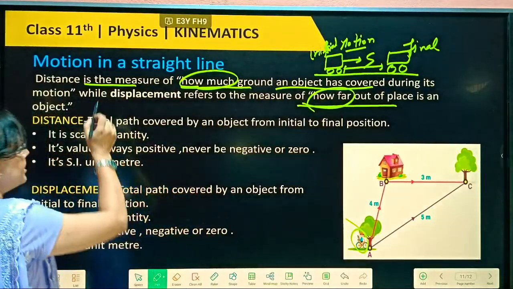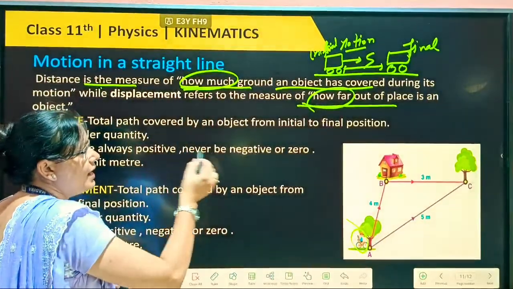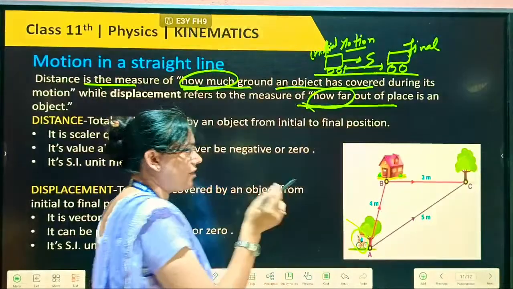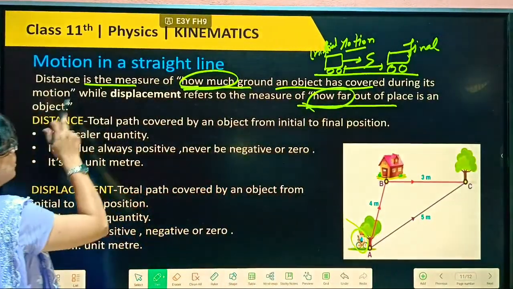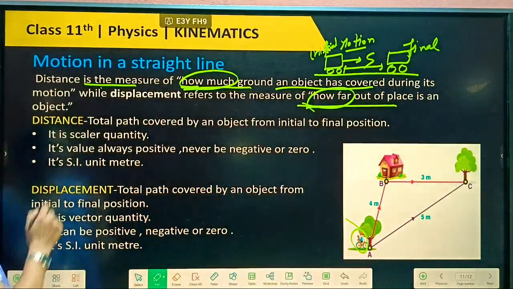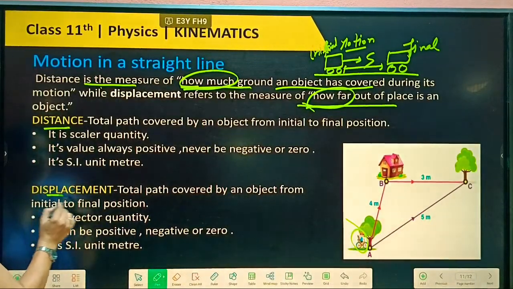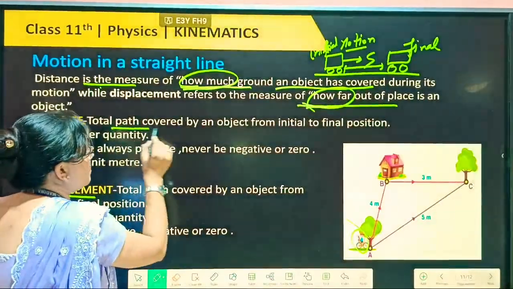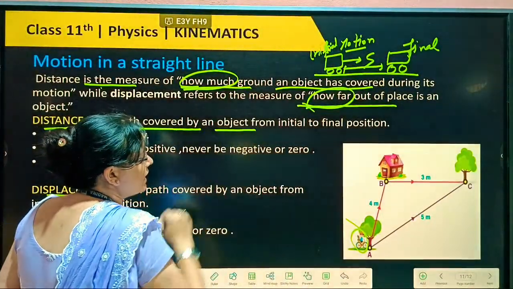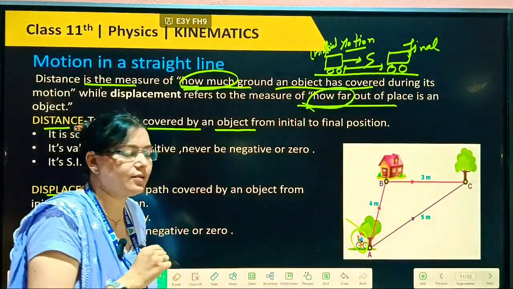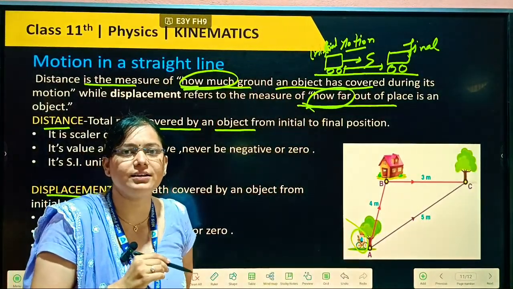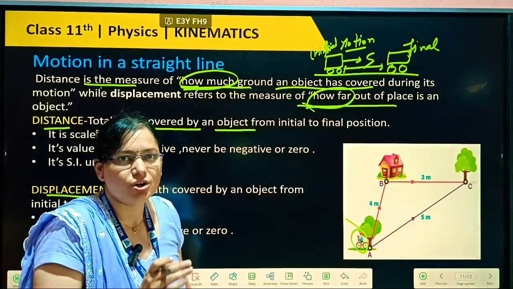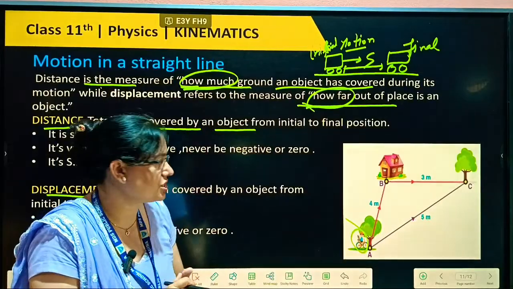So distance is how much is covered, and displacement is how far away from the initial position. So here distance and displacement, then total path. Total path covered by any object from initial to final position, total path covered from initial to final.